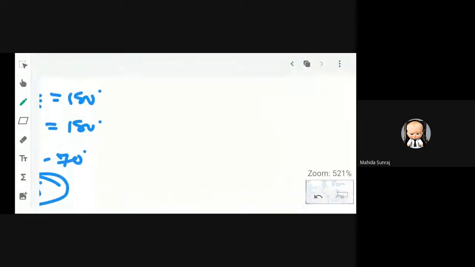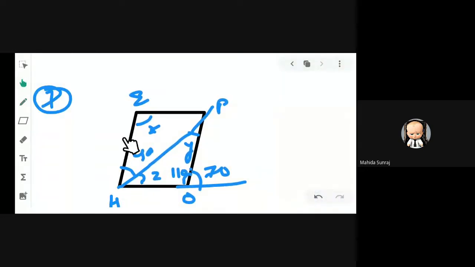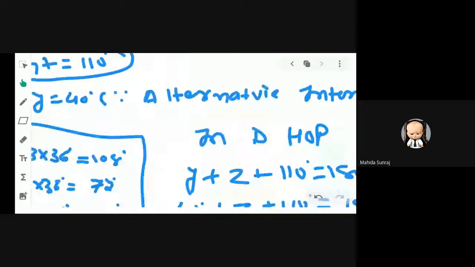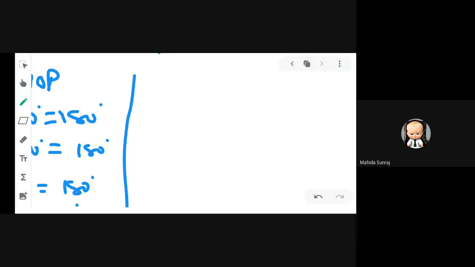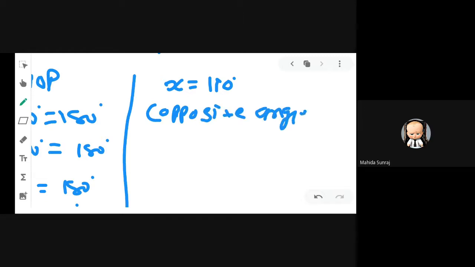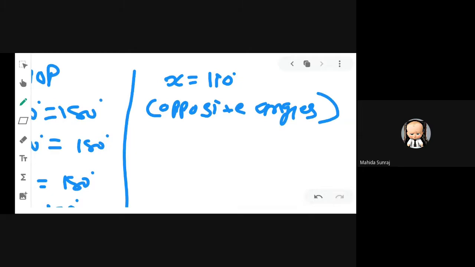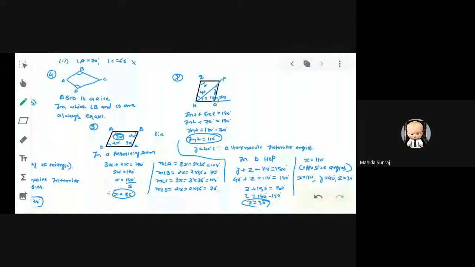Now we can see figure, angle x and 110 degree. These two angles are opposite angles. You can see 110 degree and x. So we can say that x is equal to 110 degree because of opposite angles. Okay. So what is the value we get? x is equal to 110, y is equal to 40 degree, z is equal to 30 degree. Write down question number 7.